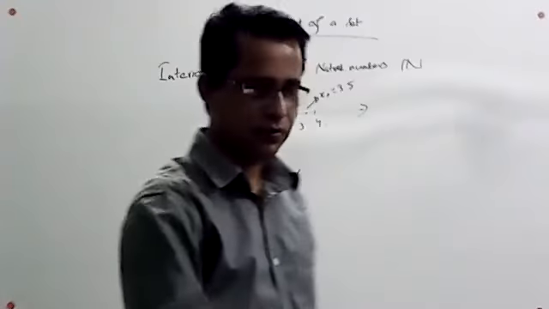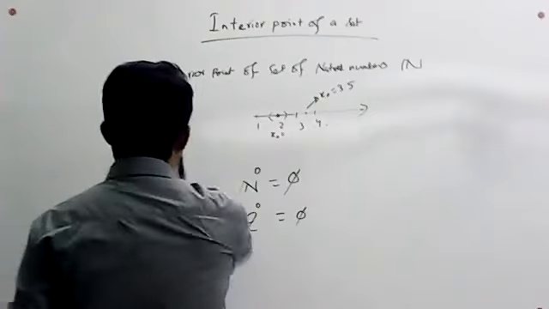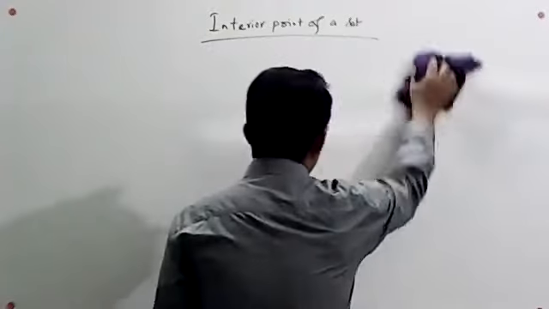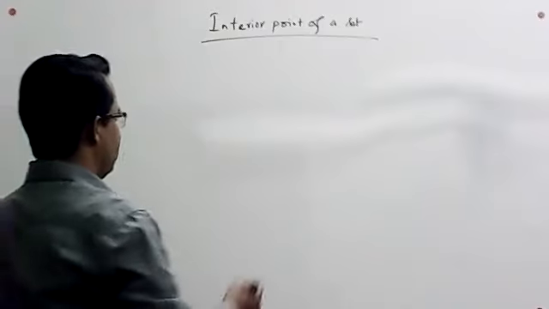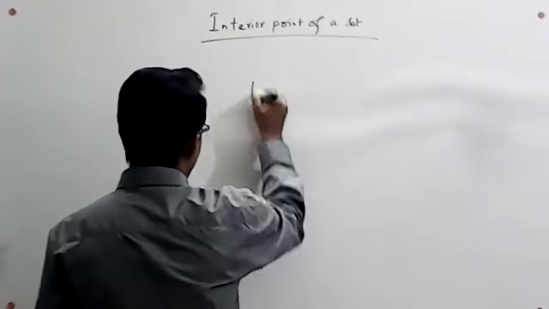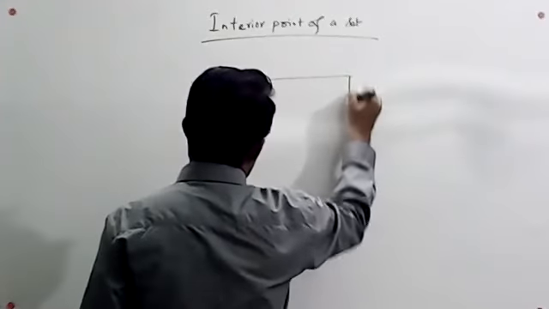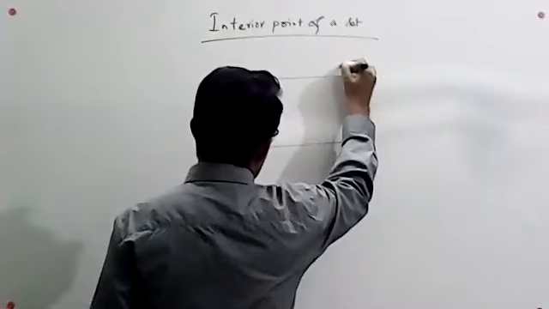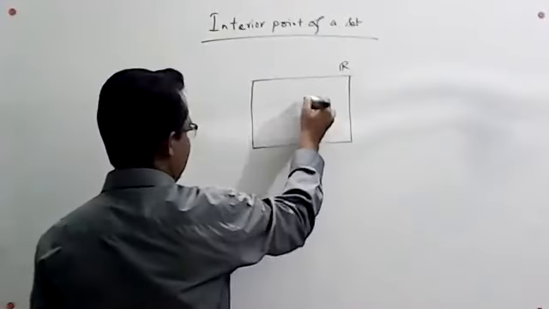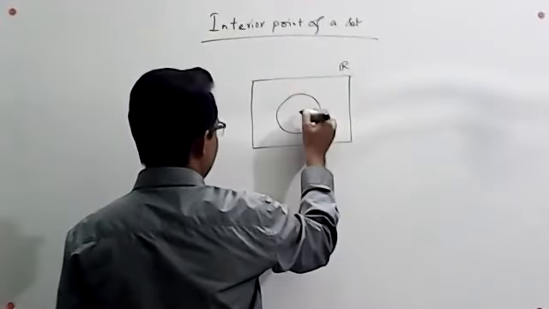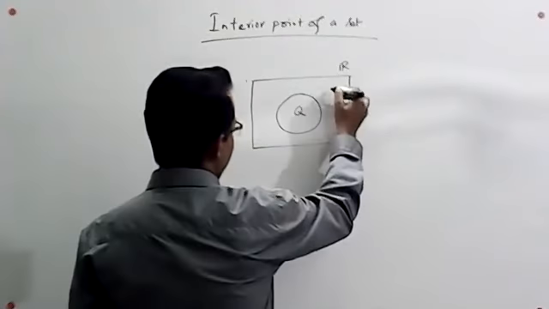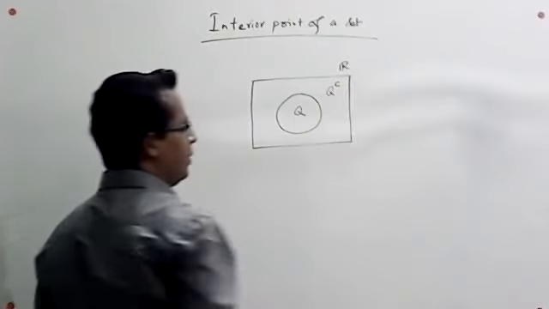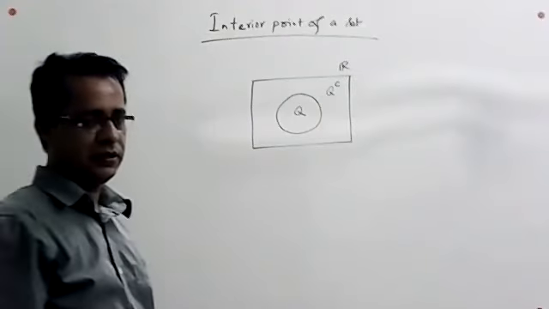We are going to discuss the interior point about the set of rational numbers and the set of irrational numbers. Suppose this is the set of real numbers, and here it indicates the set of rational numbers Q, and it indicates irrational numbers Q complement.